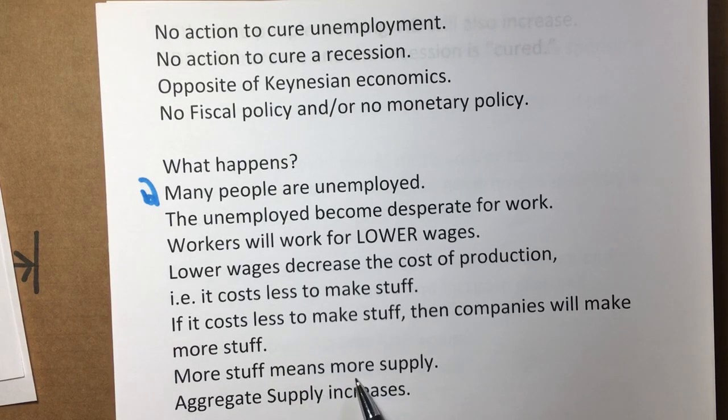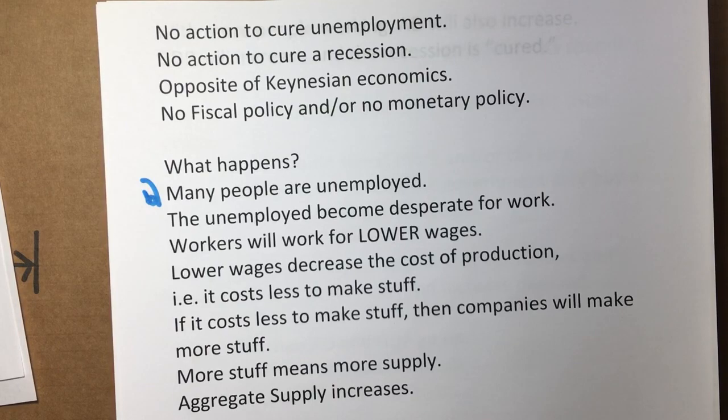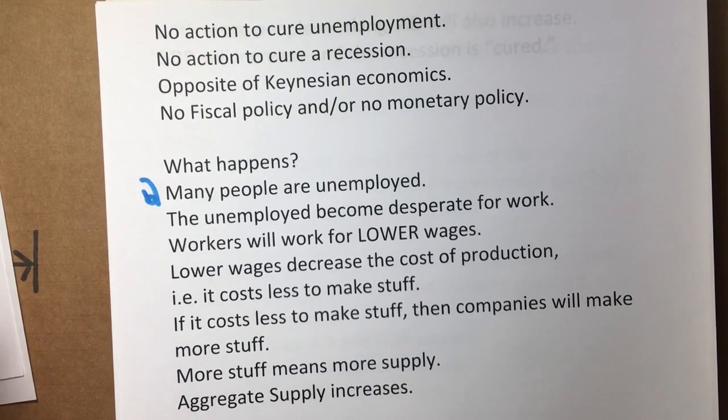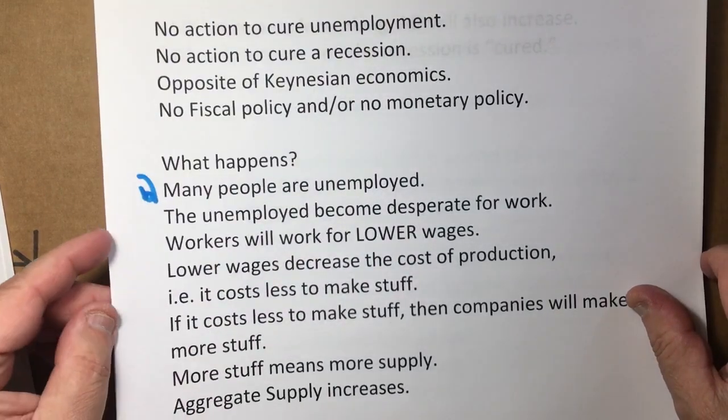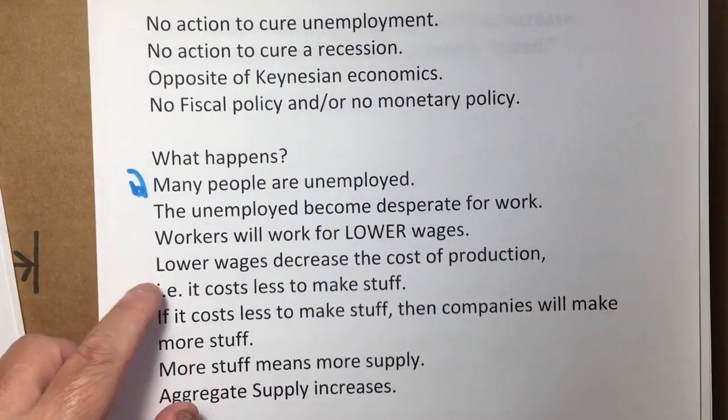More stuff means more supply, and so aggregate supply will increase. Okay, that's what will happen. Now they also ask, what happens in the long run Phillips curve? Okay, in the long run Phillips curve, nothing will happen.